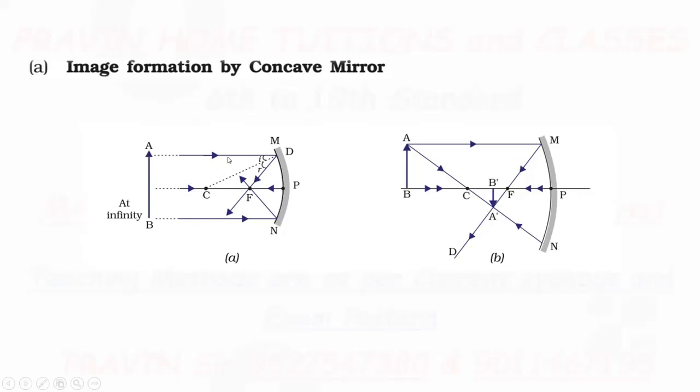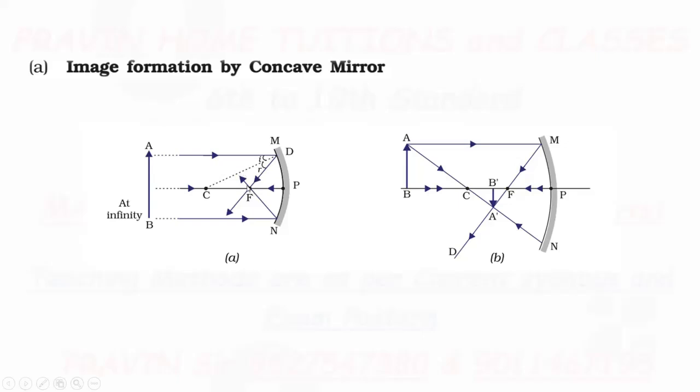When a parallel ray falls on the concave mirror, it gets reflected and passes through the focus F. After reflection, these two rays meet at point F. Here the image is formed.